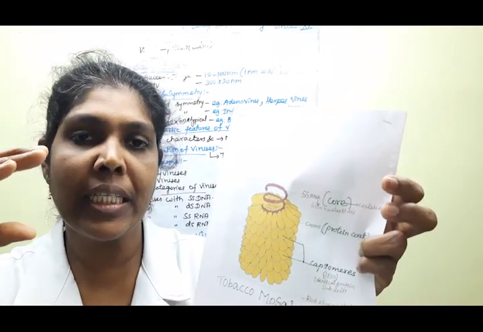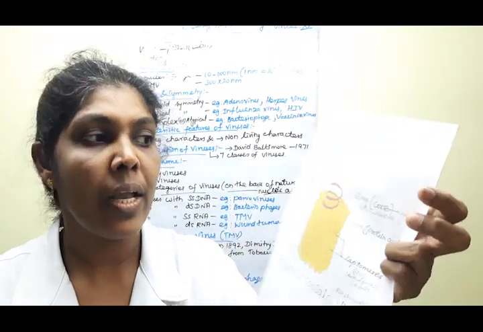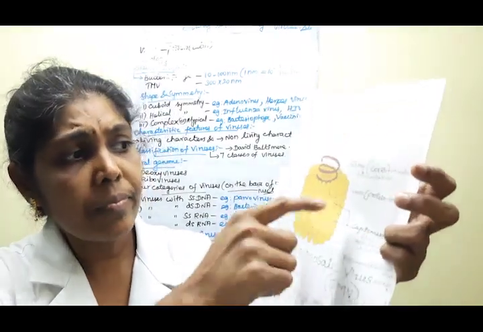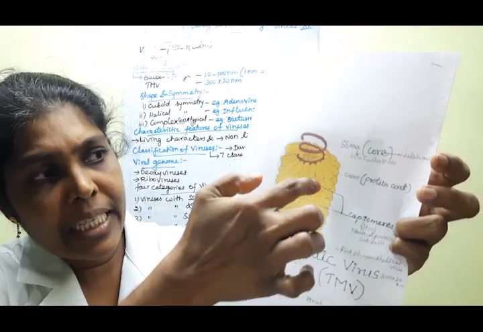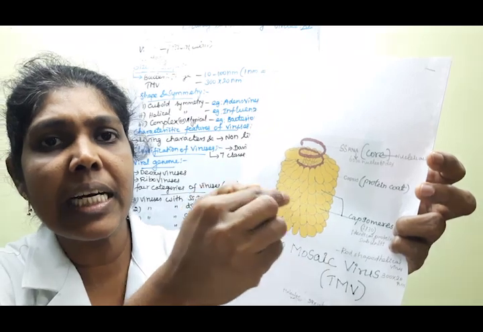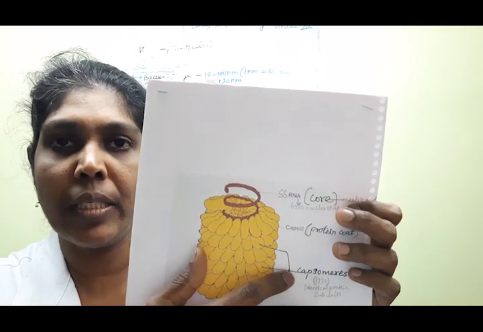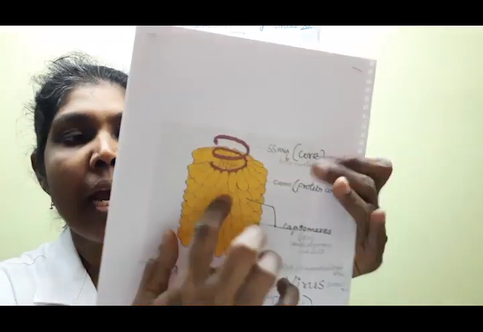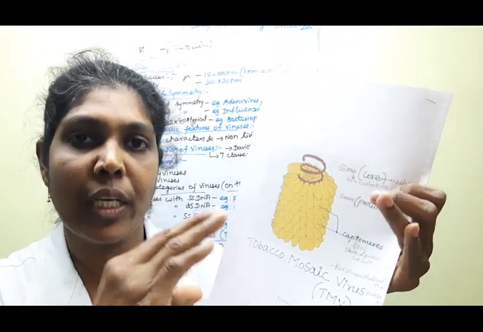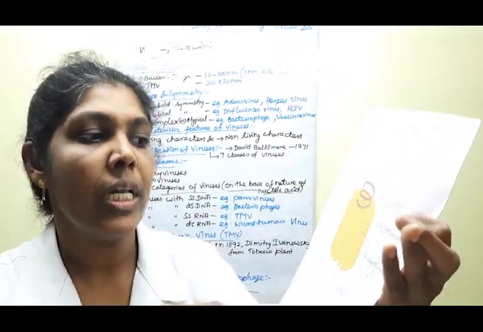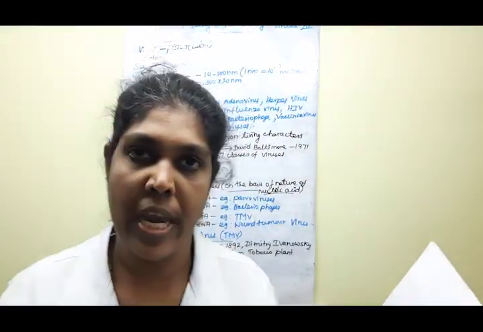Now, what do you mean by capsomeres? A single subunit of the capsid, or protein coat, is known as a capsomere.